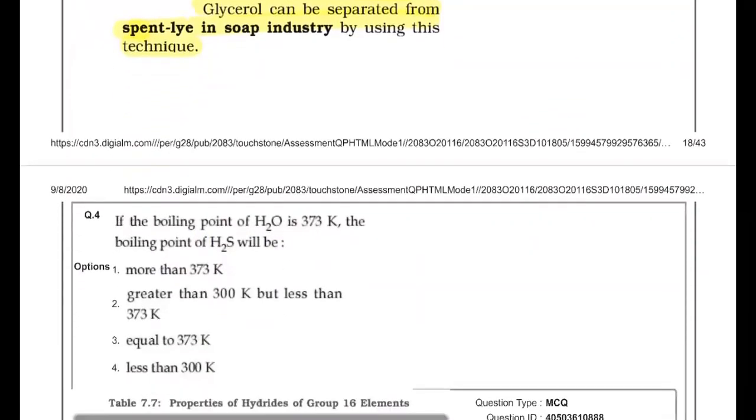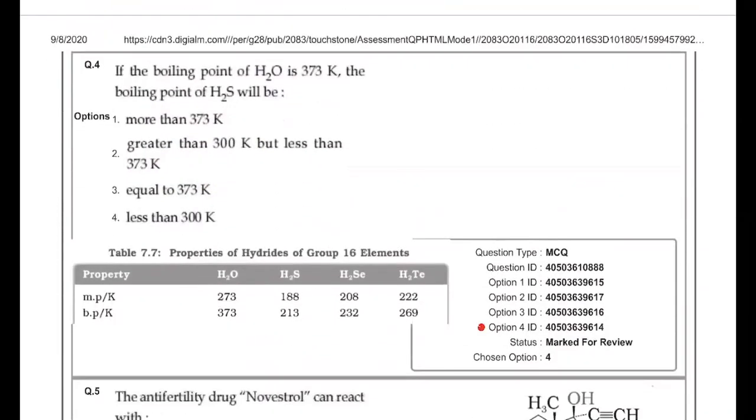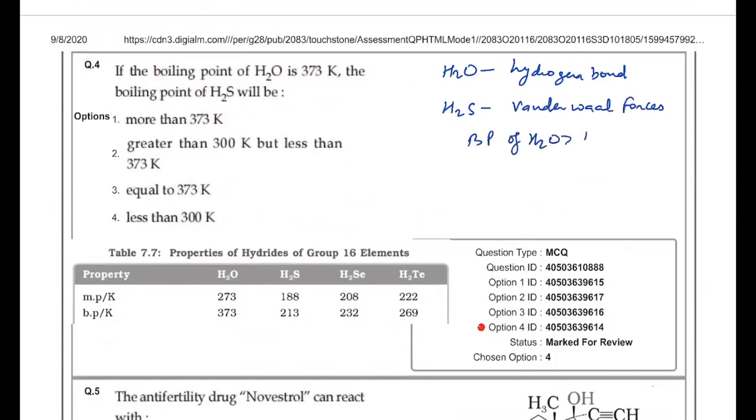Then to the next question, it's given that the boiling point of H2O is 373 K and the boiling point of H2S. In case of water, we have hydrogen bonding, so strong intermolecular forces. And in case of H2S, we have van der Waals forces, so that means weak interaction. That's why the boiling point of water must be greater than the boiling point of H2S.